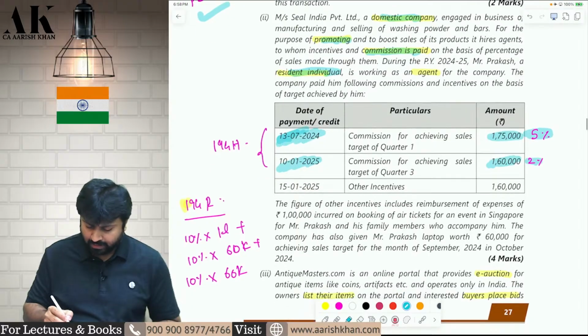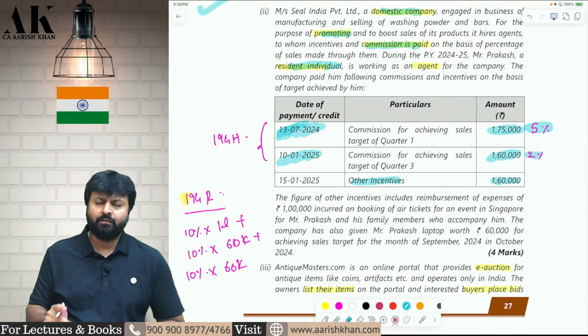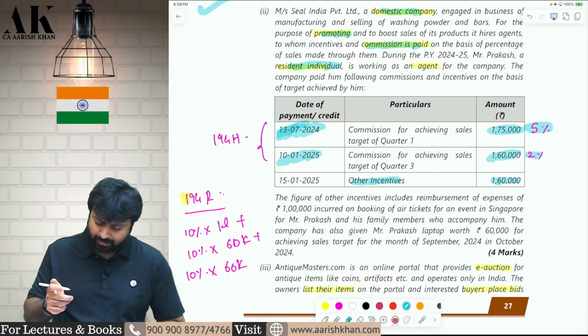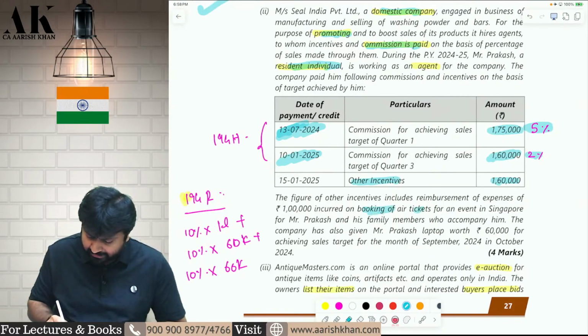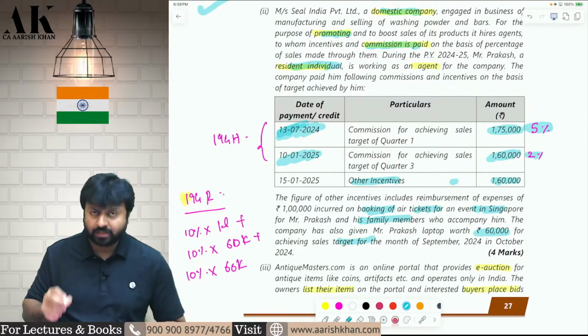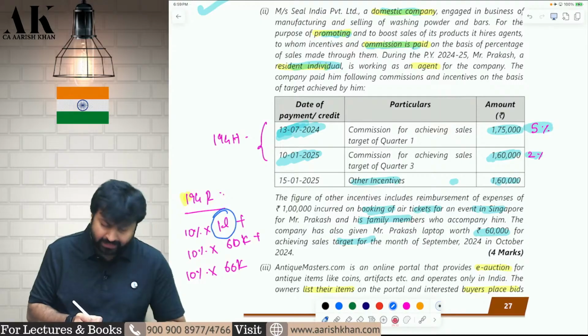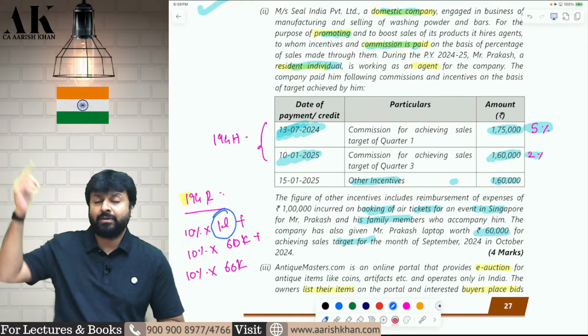Second part. You are also giving some incentives to some people. What kind of incentives? Let's see the breakup of that. You are booking some air tickets for an event for Mr. Prakash and his family members. You are giving some other incentives of 60,000 rupees. You are also giving a laptop to Mr. Prakash. So, you are doing three kinds of things. First of all, you are booking some tickets for Mr. Prakash and his family members.